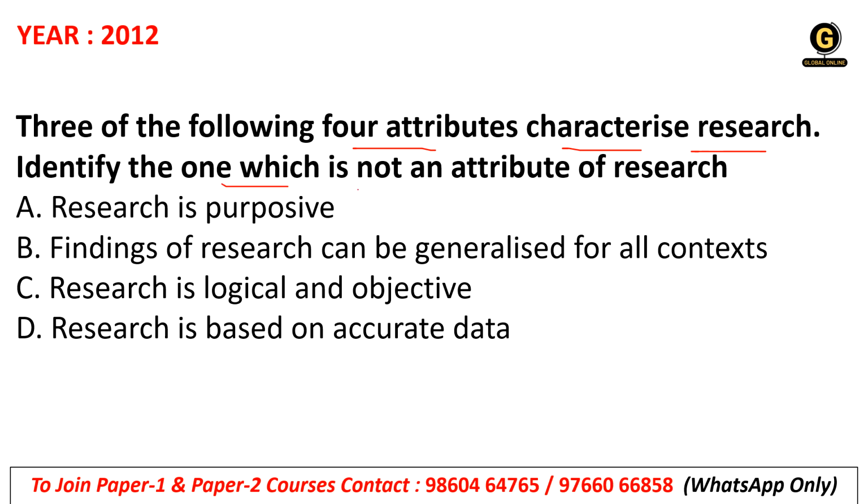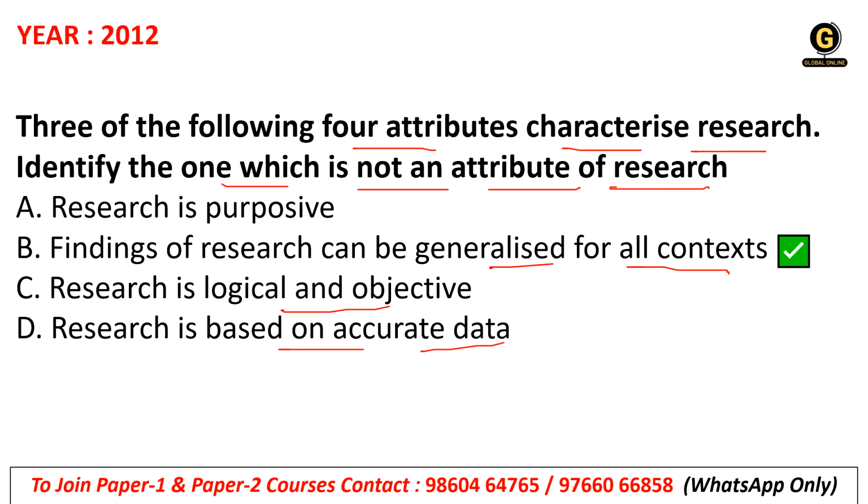Identify the one which is not an attribute of research. So basically there are four options, and among those four there are three options which are characteristics of research, and one which is not the attribute, that means which is not the characteristics of research. Okay, which one is that? A, research is purposive. B, finding of research can be generalized for all context. C, research is logical and objective, and D, research is based on the accurate data.